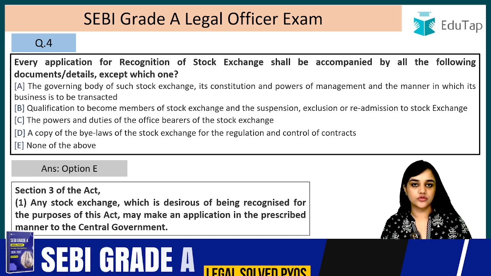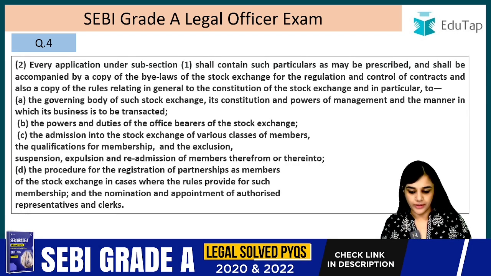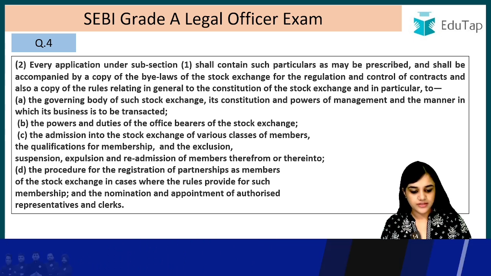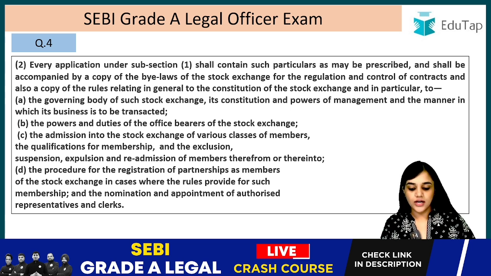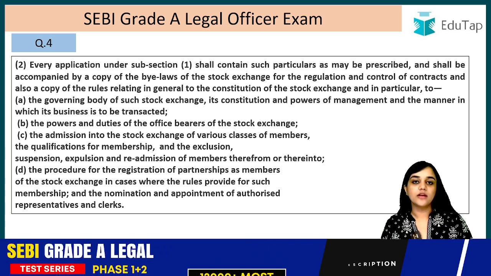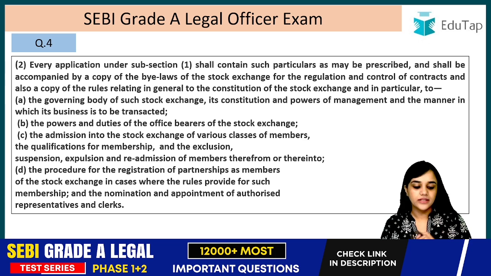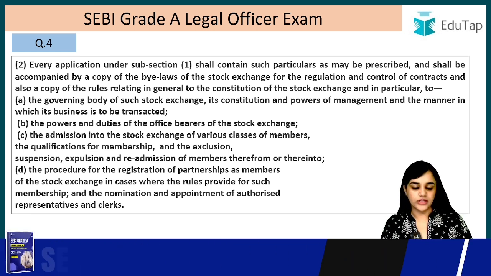They have to make the application to the central government under Section 3. Every application under subsection 1 shall contain such particulars as may be prescribed and shall be accompanied by, first, a copy of the bylaws of the stock exchange for the regulation and the control of the contracts, and also a copy of the rules relating in general to the constitution of the stock exchange, right?